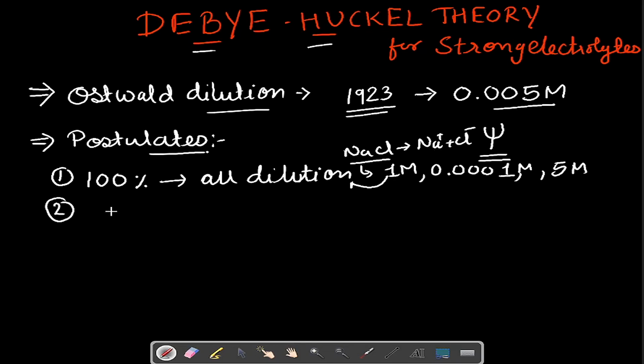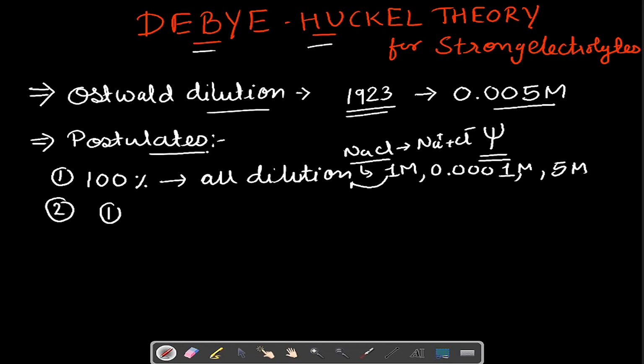The second postulate says that there are two types of forces acting on mobile ions. In solutions we all know that the ions are in continuous mobility. Ions are not stationary at one place, but they are continuously moving. So when ions are moving in the solution, they will be influenced by two types of forces.